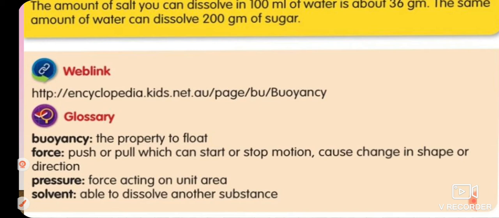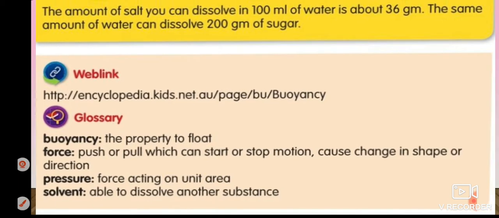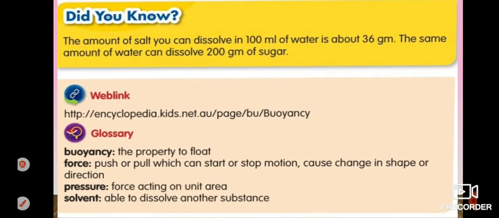So if we talk about sugar and water, and I am going to prepare sugar syrup, then what is the solvent? Here the solvent is water and the solute is sugar. Okay, the solvent is taken in large amount and the solute is the substance that is taken in small amount. So children, did you know the amount of salt you can dissolve in 100 ml of water is about 36 gram? The same amount of water can dissolve 200 gram of sugar.